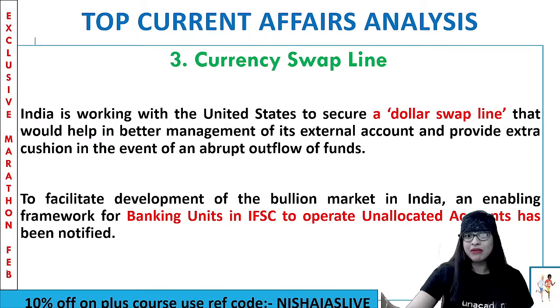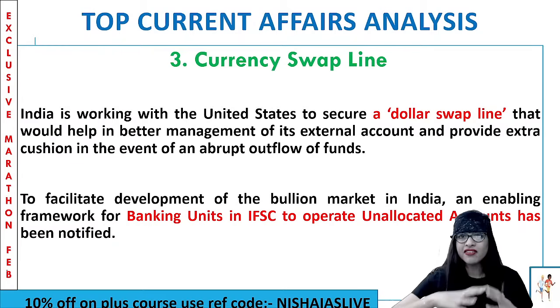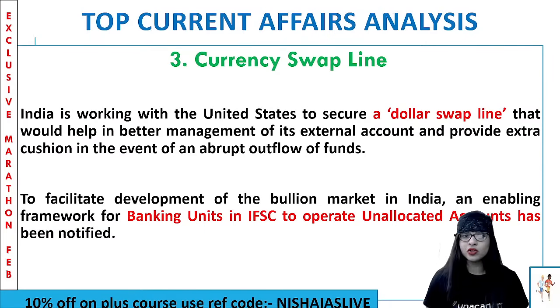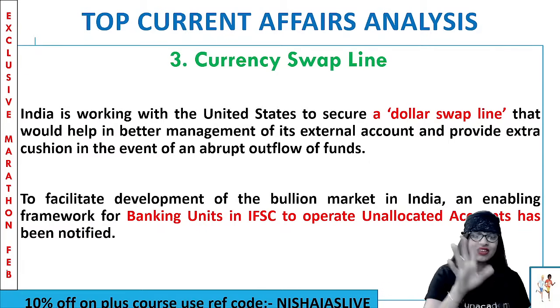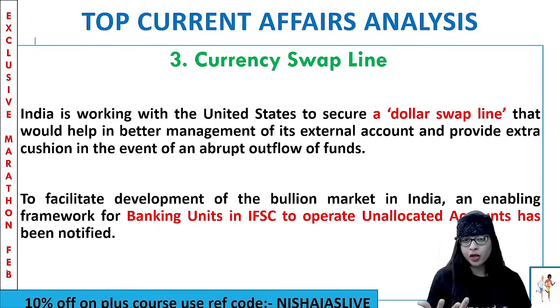and also to facilitate the development of a very good bullion market in India, and for enabling a very good framework for all the banking units in IFSC so that they will be able to operate the unallocated accounts. For all these things only, this dollar swap line, or let's say currency swap line, was brought in between India and US. Clear?